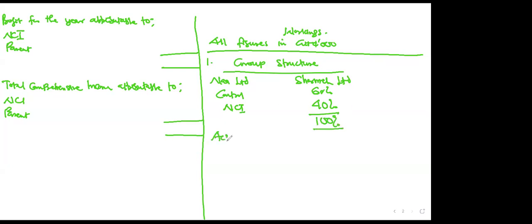Then put down the acquisition date. What was the acquisition date? When did he acquire? 1st April 2019. So 1st April 2019. Then what is my reporting date? The reporting date is the date of the financial statement. What is the reporting date? 30th September 2019.